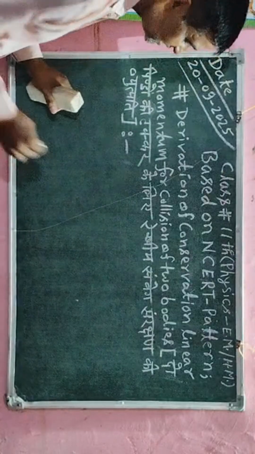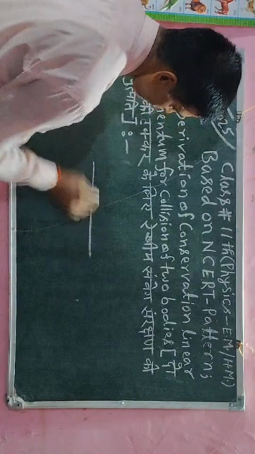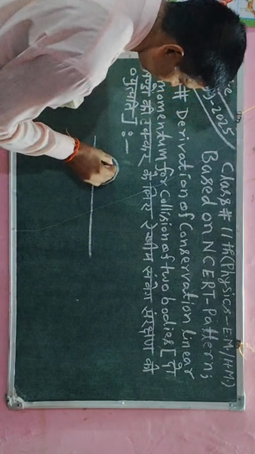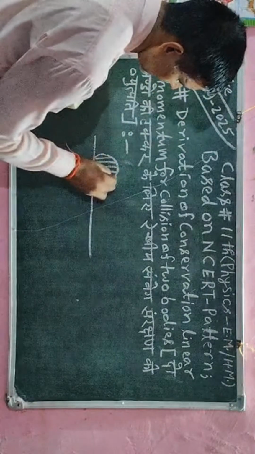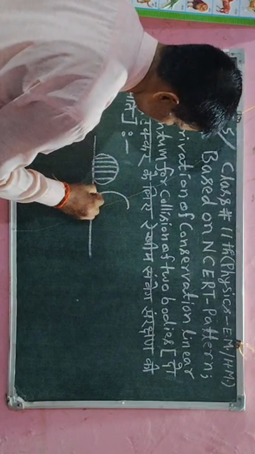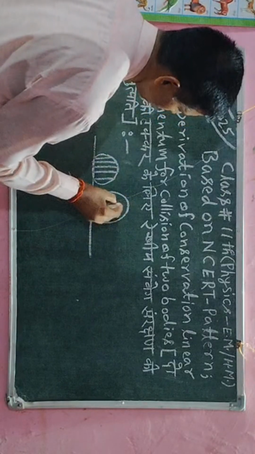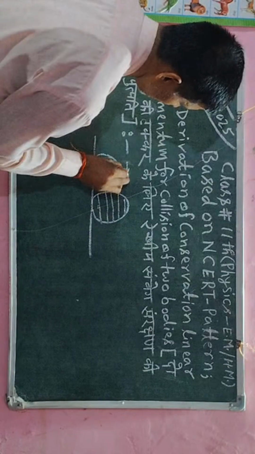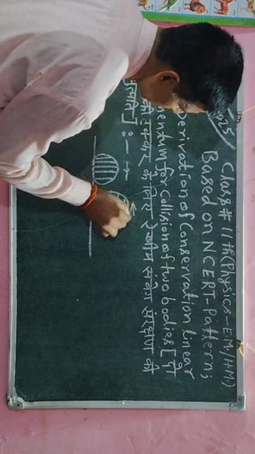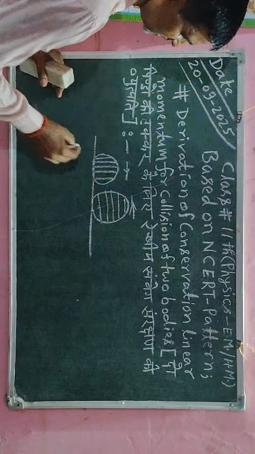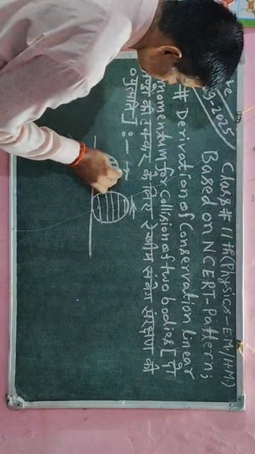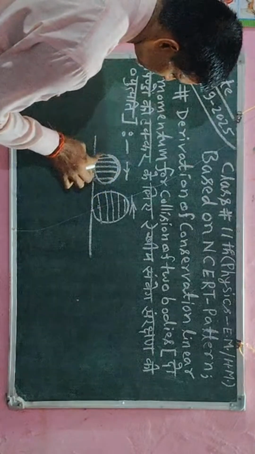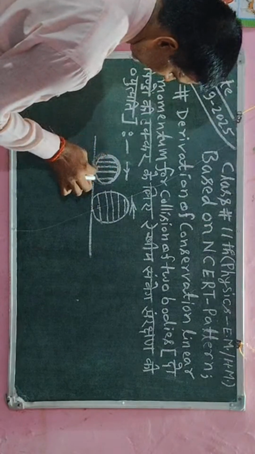Here one body is moving along this line, and another body is moving along this way. One body is going along this way, and the other body is coming along this way. So after some time they will collide at a point. We have to calculate the momentum before the collision and after the collision, and after calculating, I will get the result.